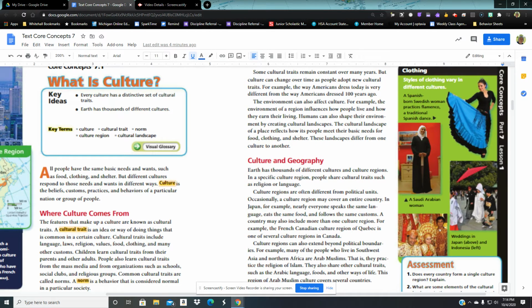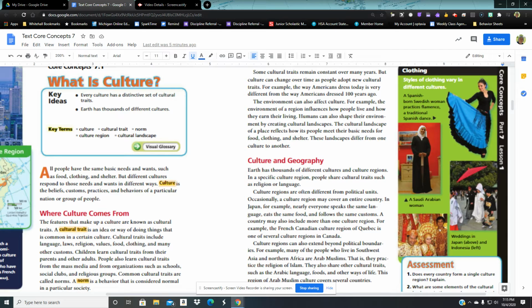Some cultural traits remain constant over many years, but culture can change over time as people adopt new cultural traits. For example, the way Americans dress today is very different from the way Americans dressed 100 years ago. The environment can also affect culture. For example, the environment of a region influences how people live and how they earn their living. Humans can also shape their environment by creating cultural landscapes, like skyscrapers can be a city, a cultural landscape. Urban culture, city culture can be very different because you have to carry things up to 100 floors through an elevator.